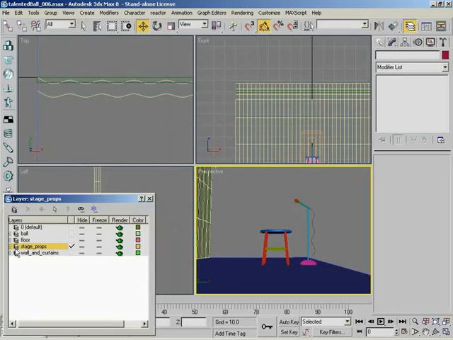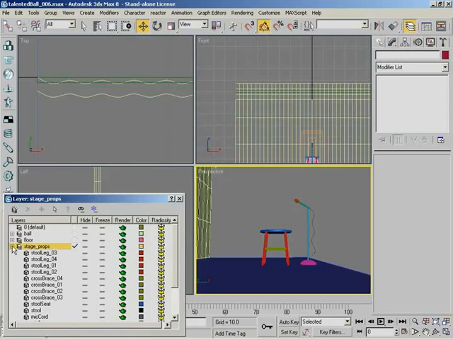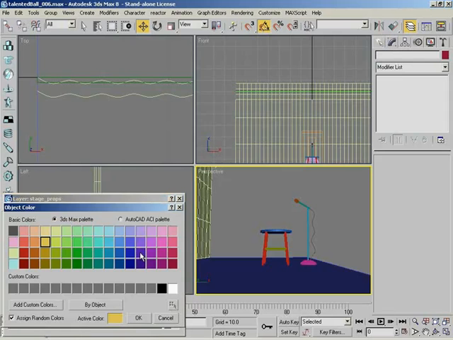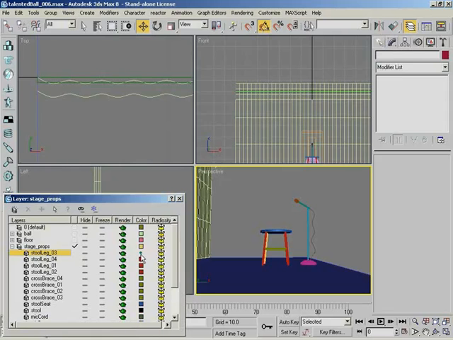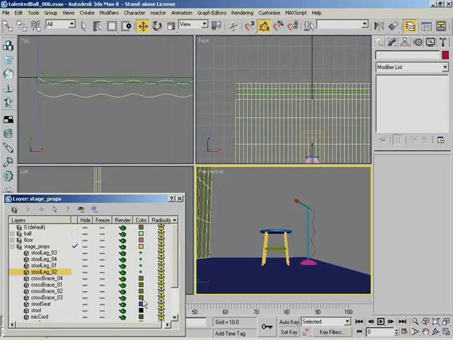Right. Kind of irritating. So let's kind of stretch this window out just a little. There we go. And we'll expand this. Now, what you can do is you can go into each object, click its individual color swatch, and look at this. We have active color, 3ds Max palette, all these things down here, and we can go by object, and if we click this, it switches to by layer. Okay. So we click OK, and notice instead of a color, we get just a little dot down here. Right. So we can come down here, grab this guy, click by layer, and do this to all of the objects inside this layer. Sure. Which will take me just a moment.